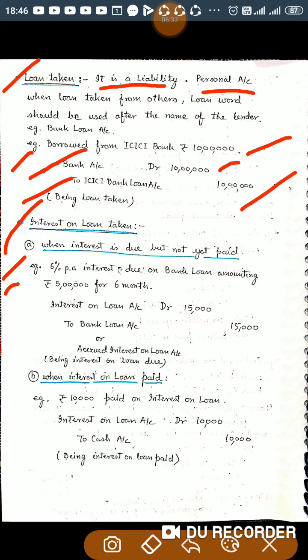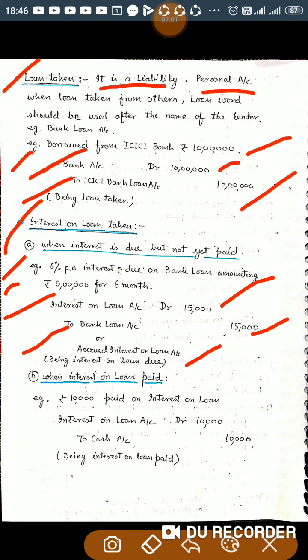So interest on loan is an expense for the business, and an increase in expenses should be debited, so interest on loan account should be debited. And at the same time, liability towards loan is increasing by 15,000. Either you credit the increased liability towards loan, or this is interest which is not yet paid, it is a liability for the business, and it can be recorded as accrued interest on loan account.